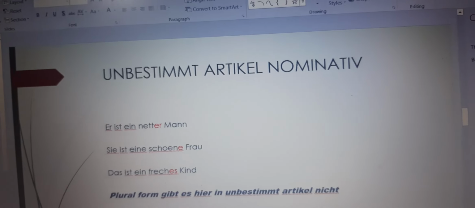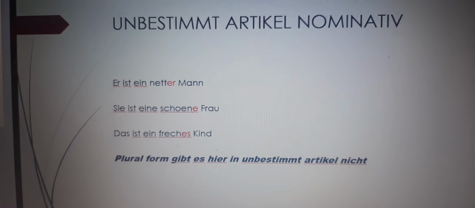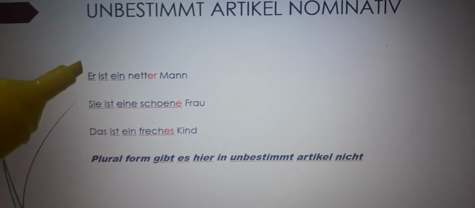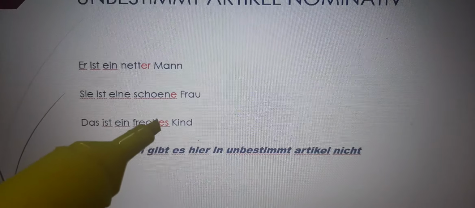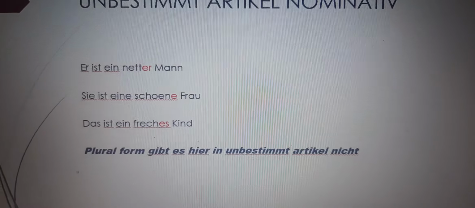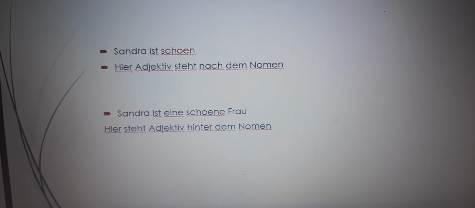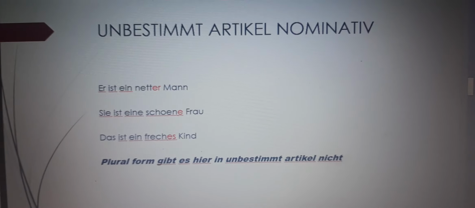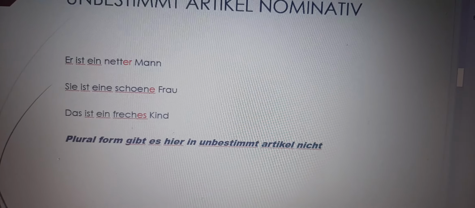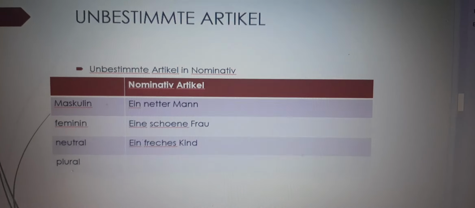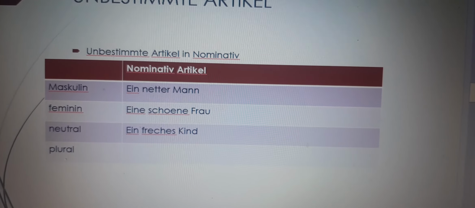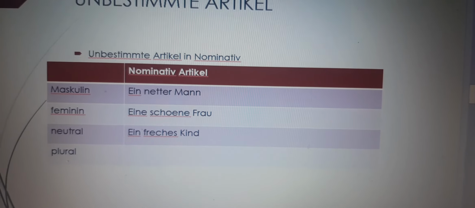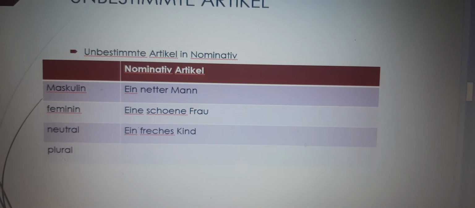For example, Mann has the article der, it will give the ending er, and Frau has the article die, it gives the ending e, and Kind has article das, it gives the ending s. So we go to the next slide. Unbestimmt article, er ist ein netter Mann, and a recapitulation of this is masculine, ein netter Mann, feminine, eine schöne Frau, and neutrum, ein kleines Kind.